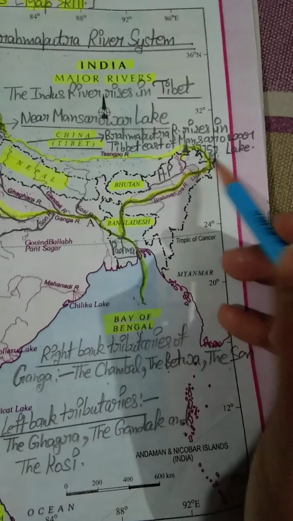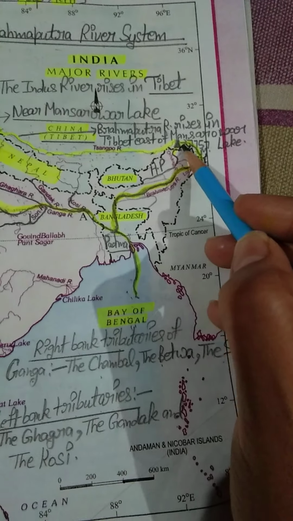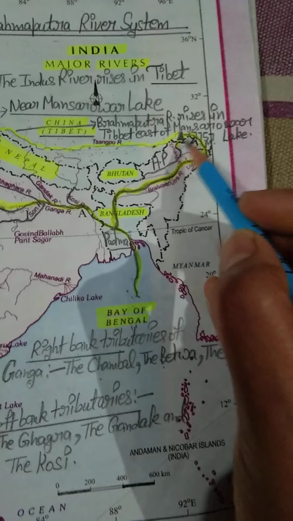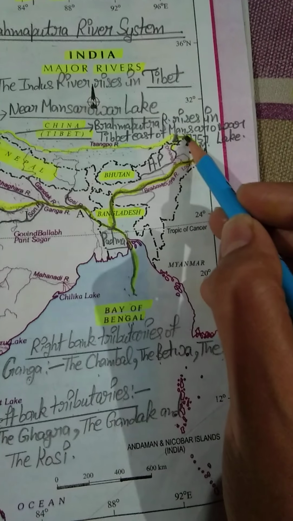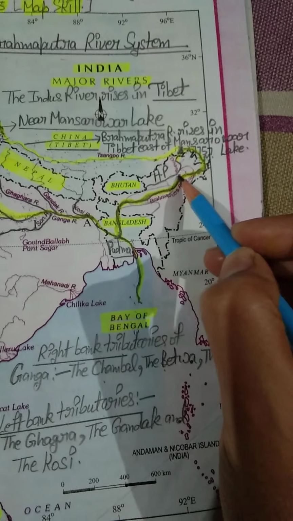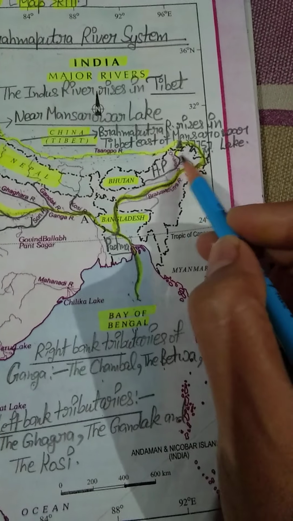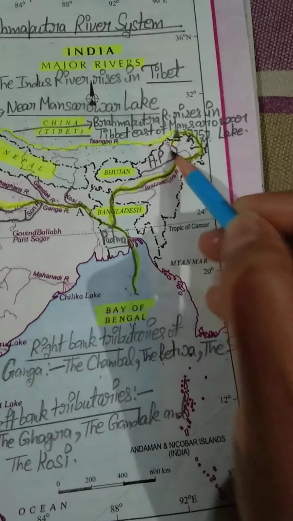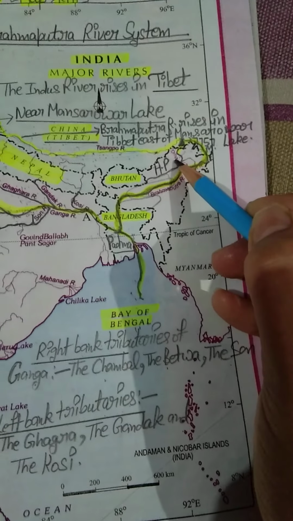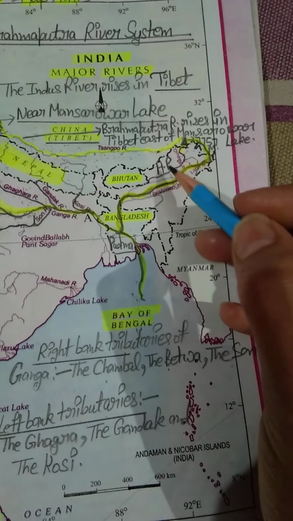From Namcha Barwa, the river takes a U-turn. Students, you can see this is our Namcha Barwa and the river is taking a U-turn. This time it enters Arunachal Pradesh, and it is entering our India, because Arunachal Pradesh is a state of our India.